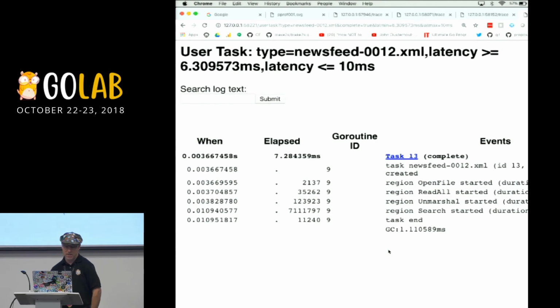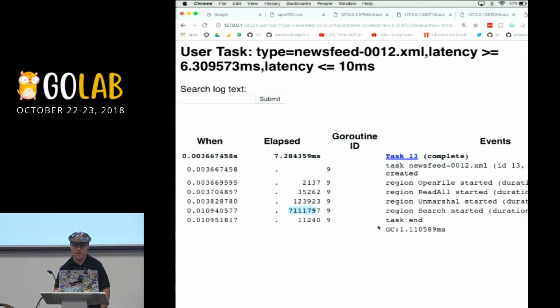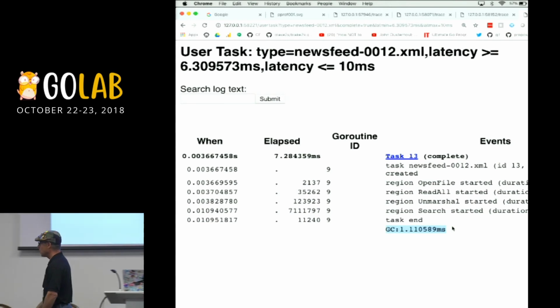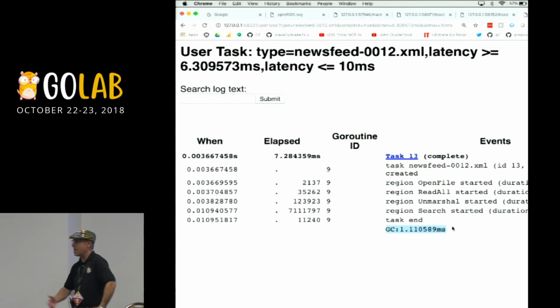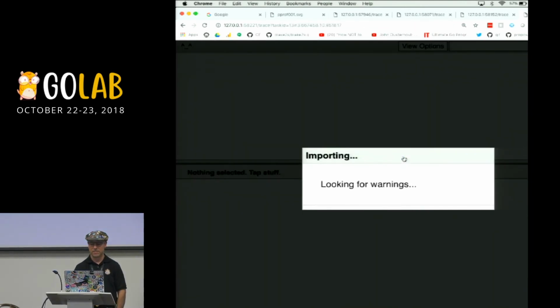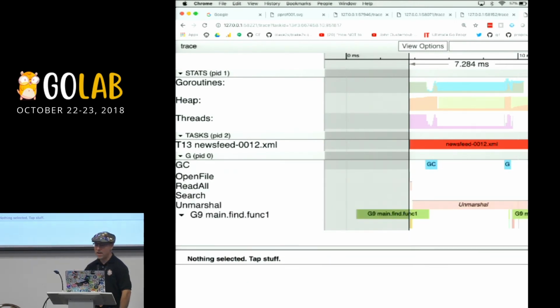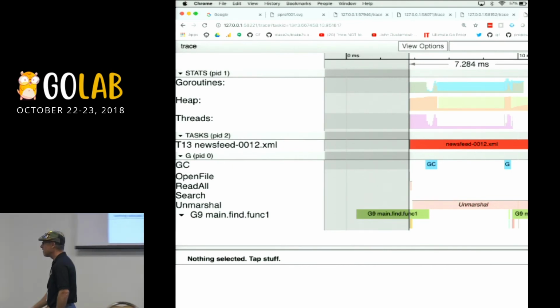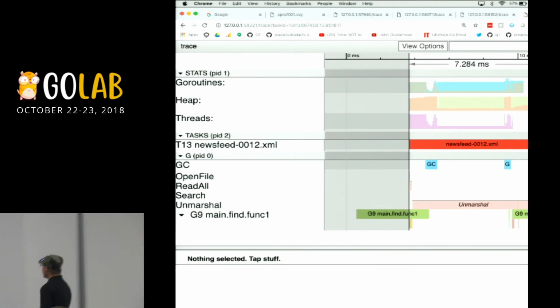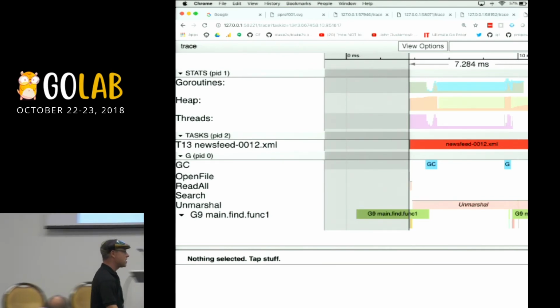what happened in this trace, the elapsed time. Okay, you can see that in milliseconds. We could see the search took 7.1 milliseconds, basically. But if you notice down here, there was a full second of garbage collection that happened when we were processing. All right, it would be nice to see more details, right? Let's click on this task 13 link. Boom. There it is. So that's where we were in the trace when we processed that file. And we could see that two garbage collections happened to fall within that span when we were processing this file.